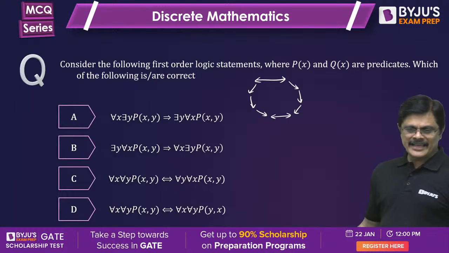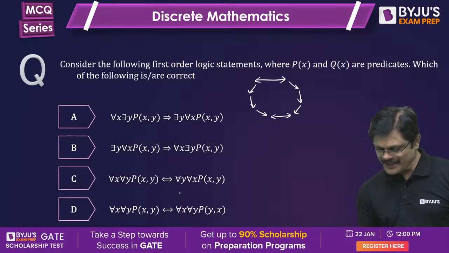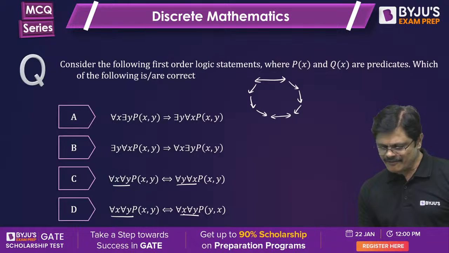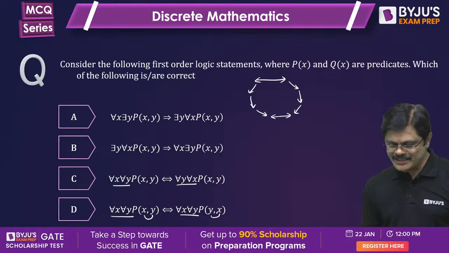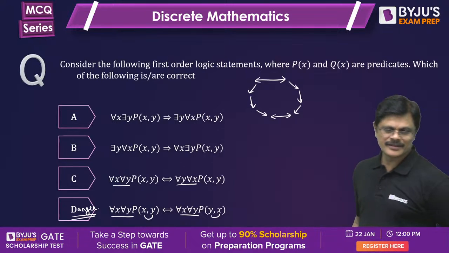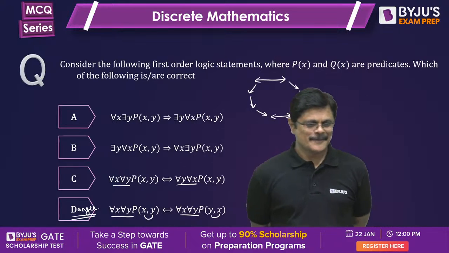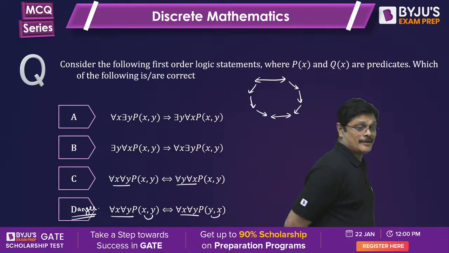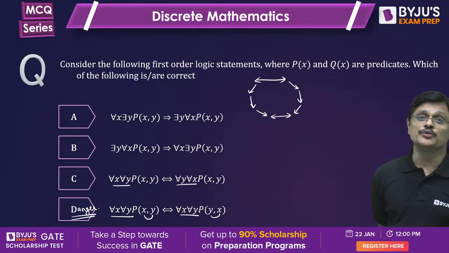See, for D, see the idea here. For all x, for all y, and for all y, for all x. But here, the quantifiers are interchanged. This is very dangerous. D for danger. It is a very dangerous option.